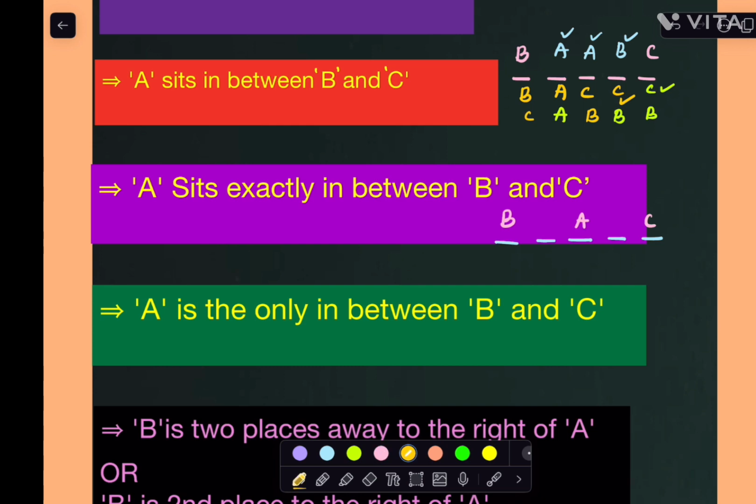Suppose I take it like this also. B and C are sitting here. Now where can we put A? We can't put it in any other place.